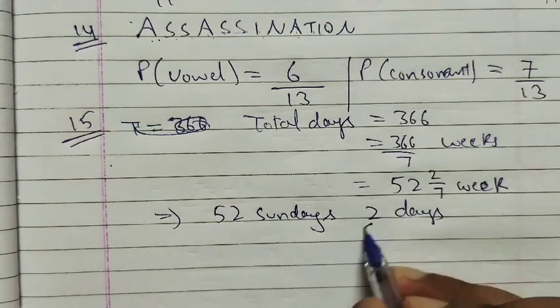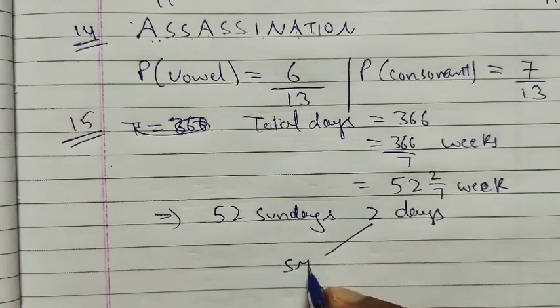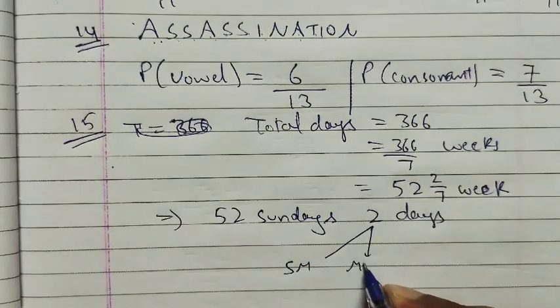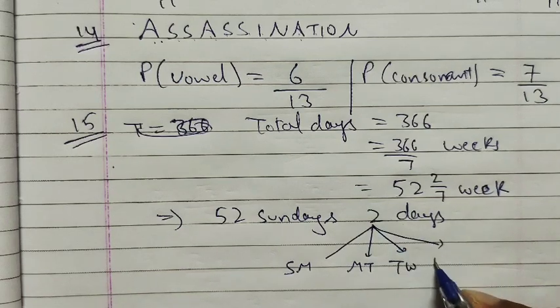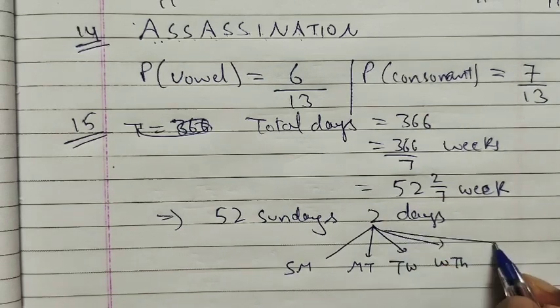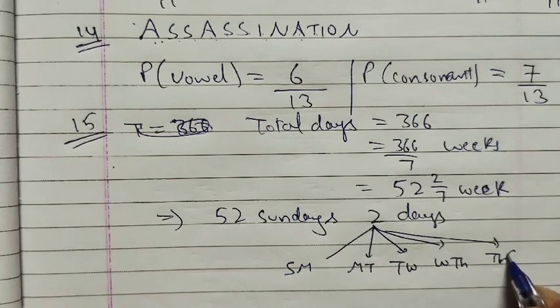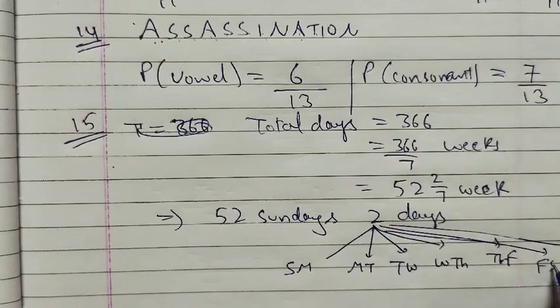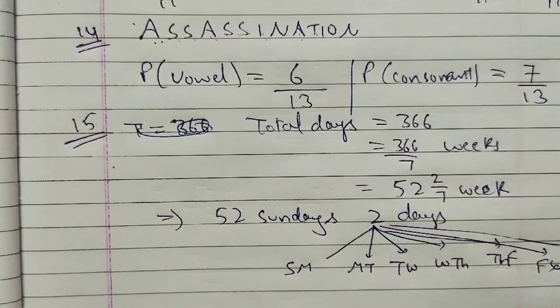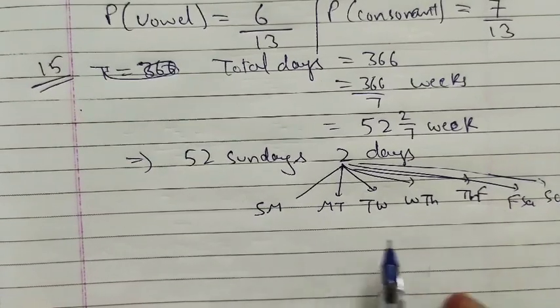So in these 2 days we can have either Sunday Monday, or Monday Tuesday, or Tuesday Wednesday, or Wednesday Thursday, or Thursday Friday, or Friday Saturday, or Saturday Sunday, right? So these possibilities we can have.